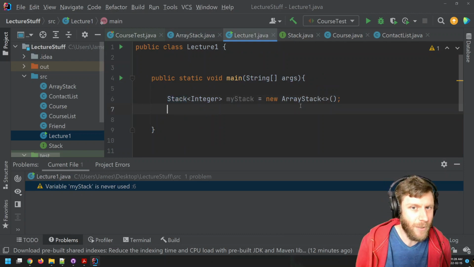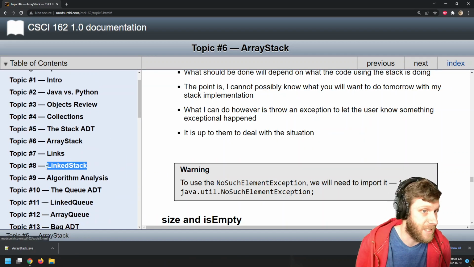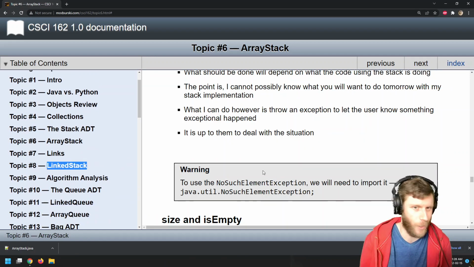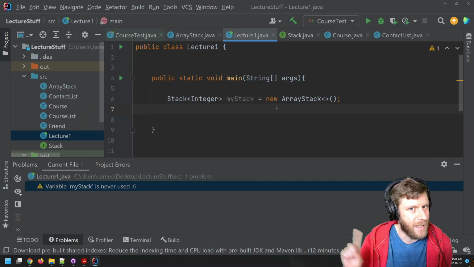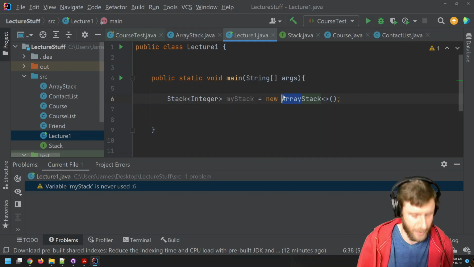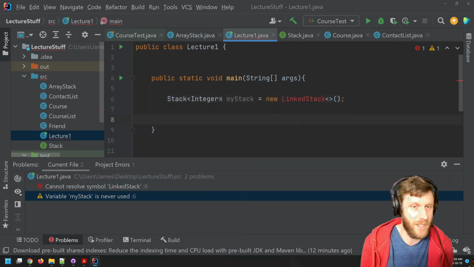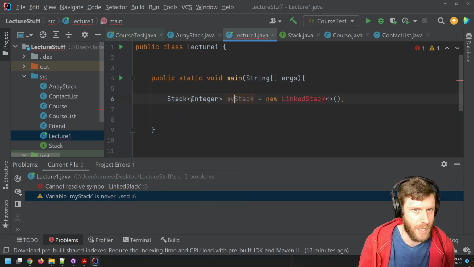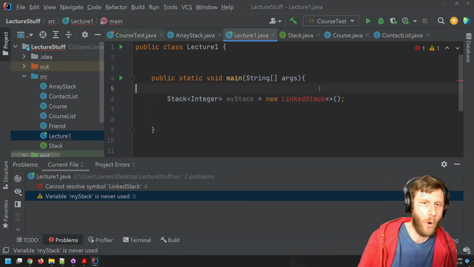So if I ever come along and build something called, maybe, a LinkedStack, that is also a Stack that we're totally going to learn about very soon, eventually I should be able to do this. LinkedStack, and this will all still be entirely fine as long as my stack is a reference to something that is a Stack. But more on this later.